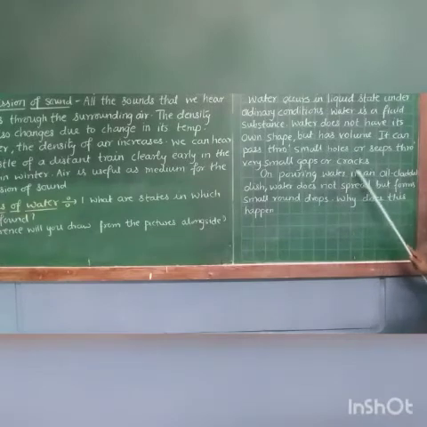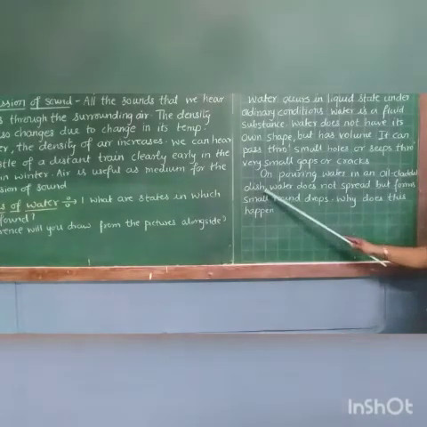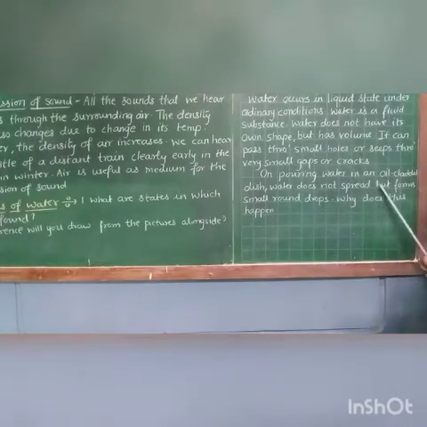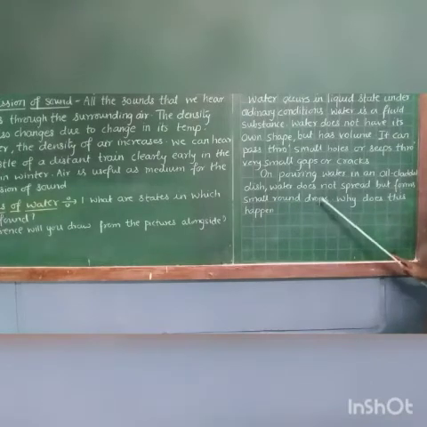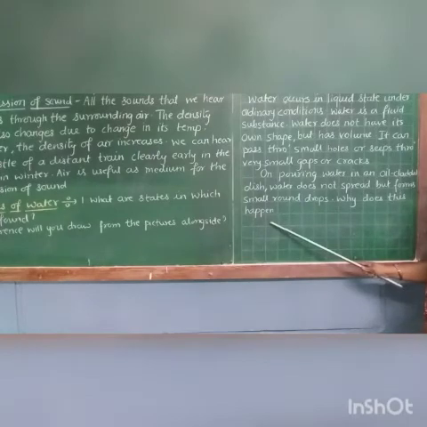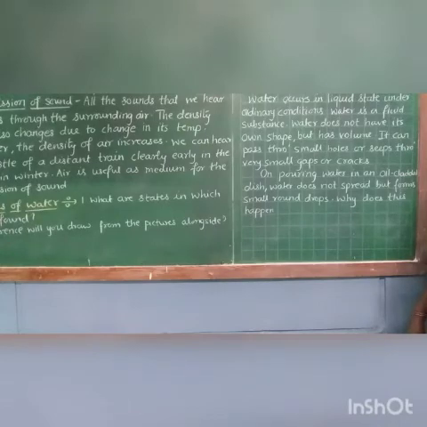On pouring water in an oil-coated dish, water does not spread but forms small round droplets. Why does this happen? Water is put into an oil-coated dish and it does not spread. Why is this? Because oil and water do not mix together.